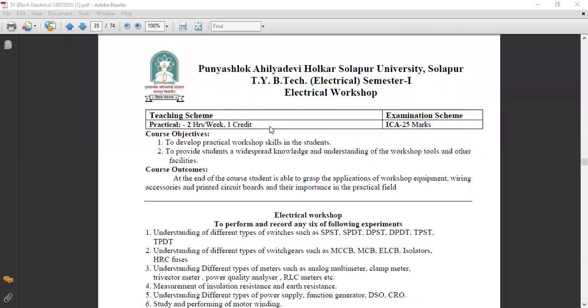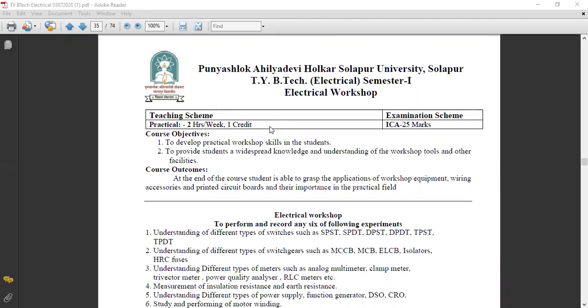So the first objective for introducing this electrical workshop in your syllabus is to develop the practical workshop skill in the student. That means how we will work in the workshop practically, how the components, or the different types of switches, or different types of switchgear equipment we want to use. This can be understood by using this electrical workshop.